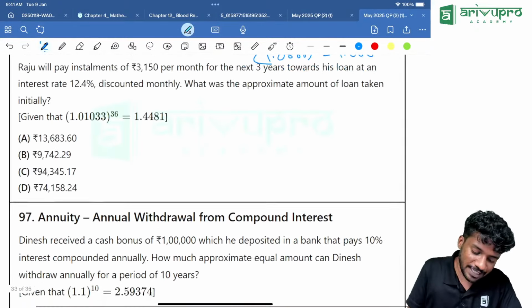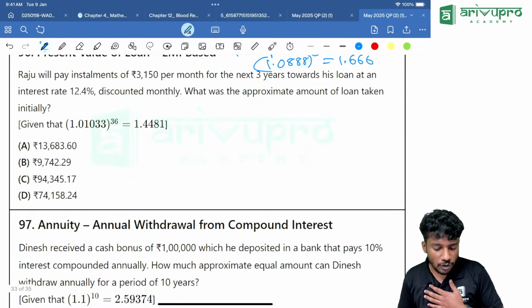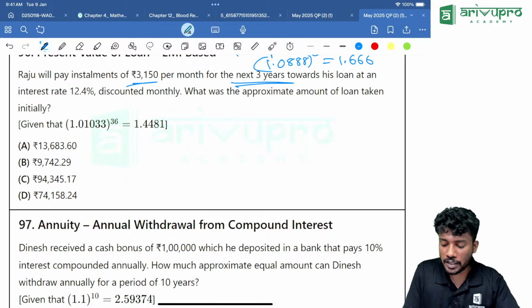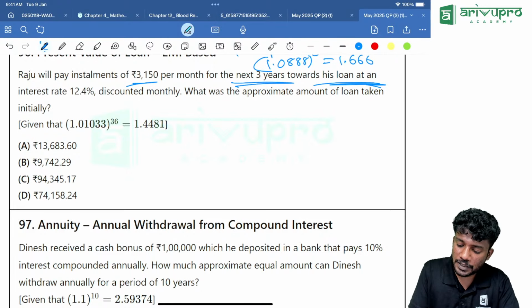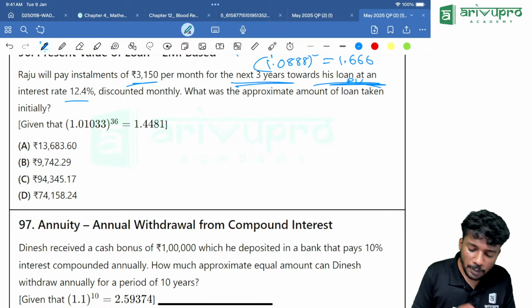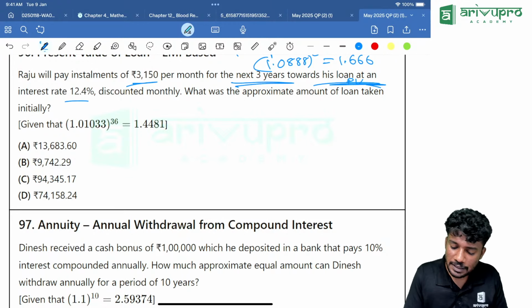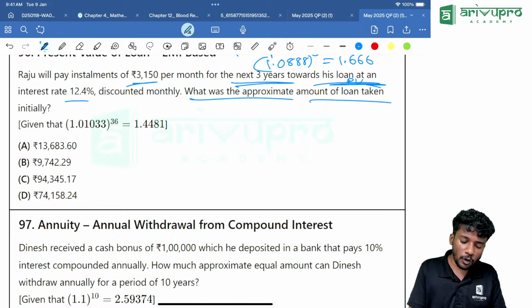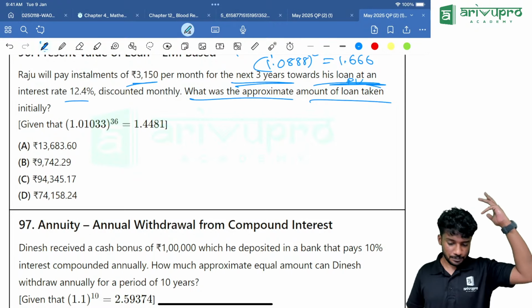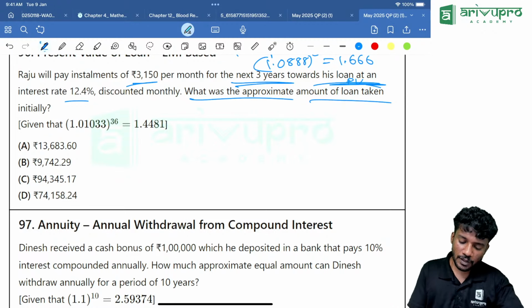Direct question. Next one. Raju will pay an installment of 3,150 per month for the next 3 years towards his loan. Loan means present value. At 12.4% discounted monthly, what is the approximate amount of loan taken initially? Direct question, you can directly find the value of PV.